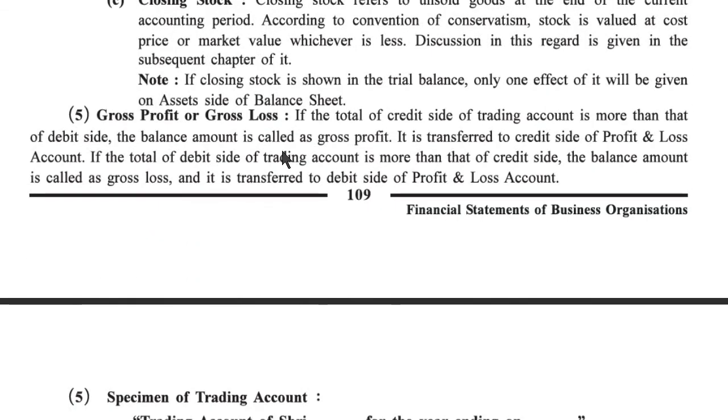Now, fifth point, gross profit or gross loss. If the total of the credit side of a trading account is more than that of the debit side, the balance amount is called gross profit. It is transferred to credit side of a profit and loss account. And if the total of the debit side of trading account is more than that of the credit side, the balance amount is called gross loss and it is transferred to debit side of a profit and loss account.